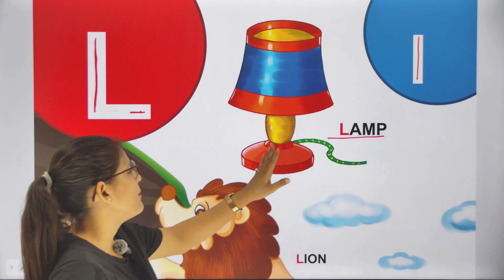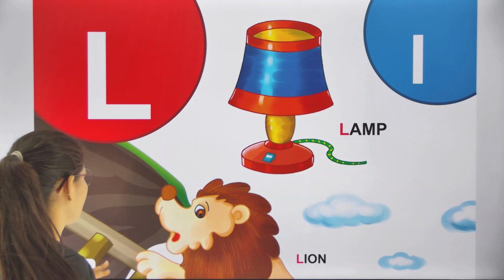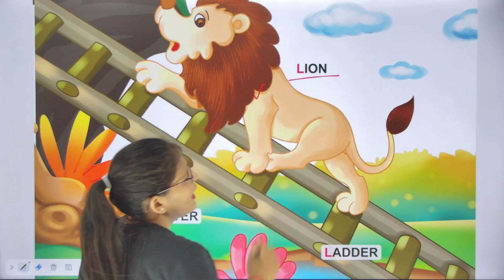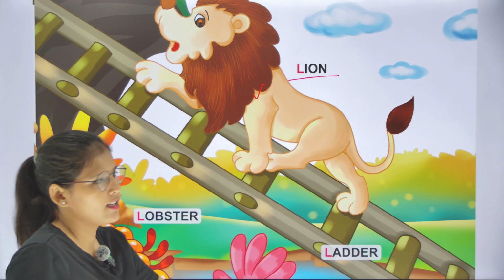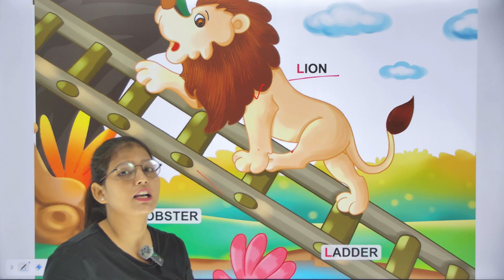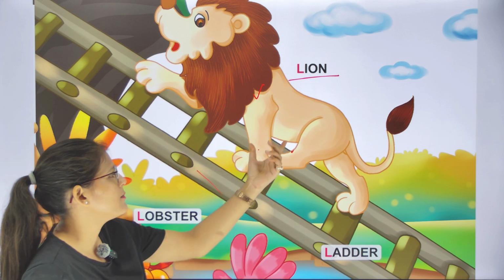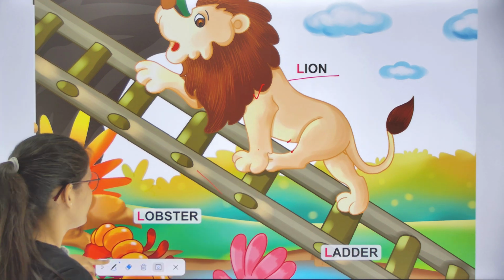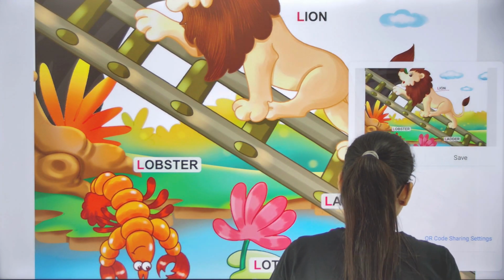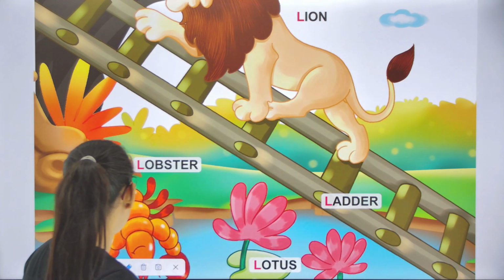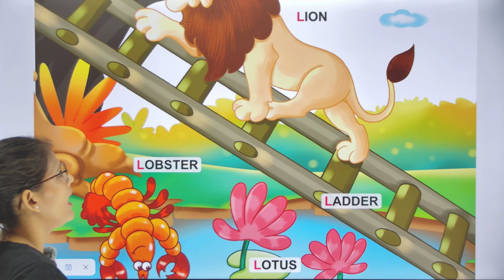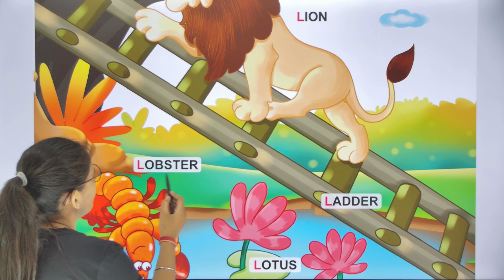L is for lamp. And L for lion. This is a picture of a lion, class. See, lion. Lion is the king of jungle. Lion क्या होता है क्लास? जंगल का राजा होता है. कौन होता है क्लास? Lion. This is a picture of a lion. Yes. L for lion.